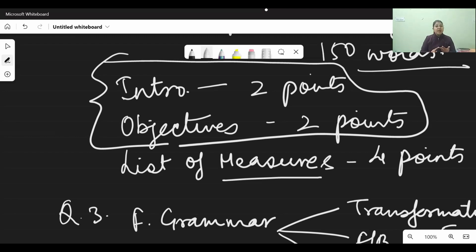After that, functional grammar should be done. Then you should do these short compositions, which is a proposal and guided composition. And at last, you should go for essay. That is your composition, like the first question. So this way, I feel that children are able to spare some time.